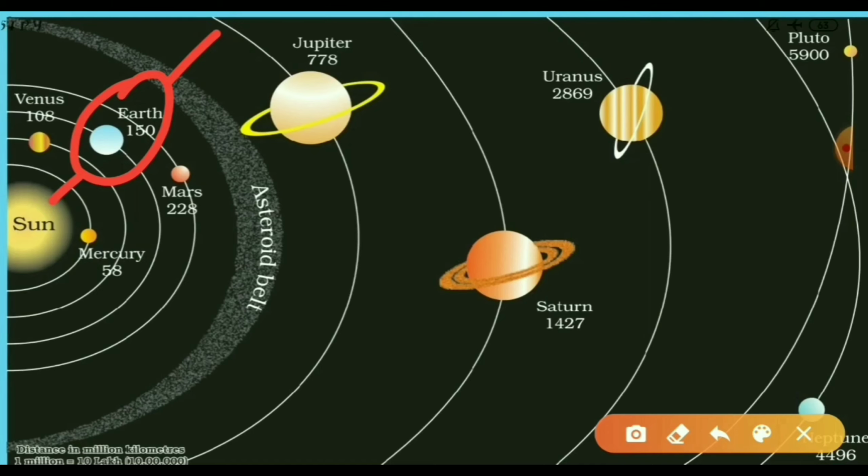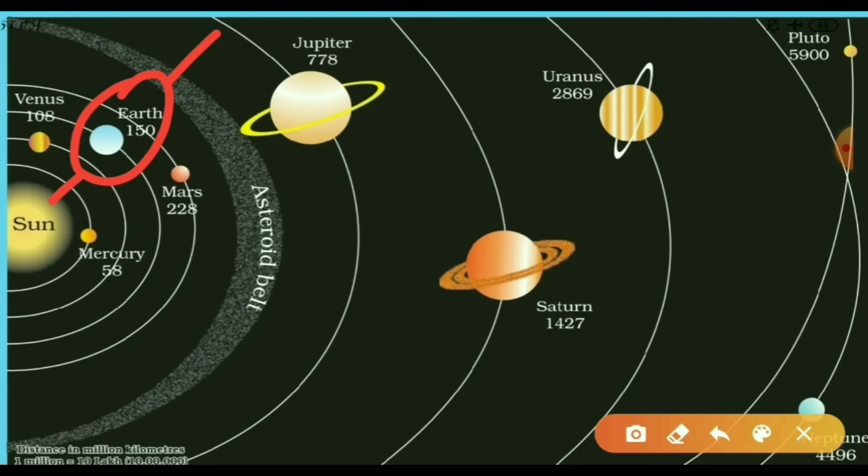Now, what is meant by revolution? Revolution means the movement of the earth around the sun in a fixed path. That is called revolution. And earth revolves from west to east. Remember the direction? It revolves from west to east and in an anti-clockwise direction.